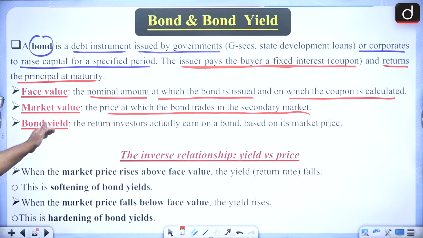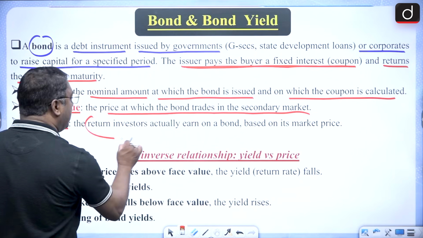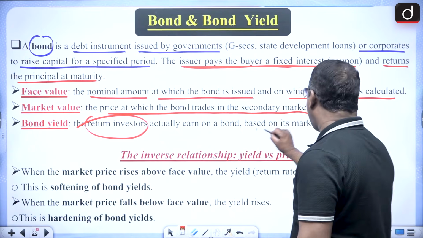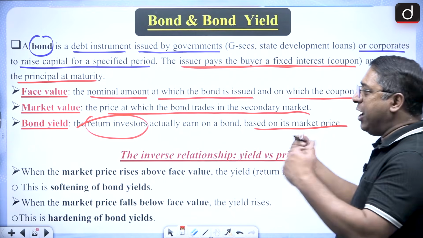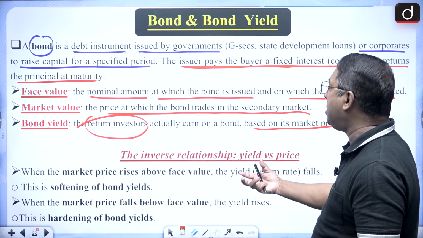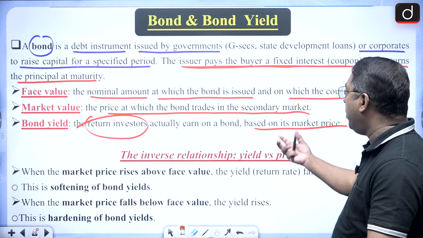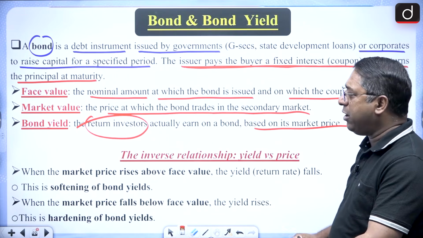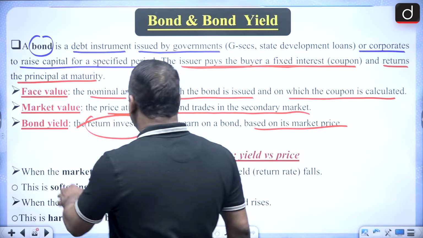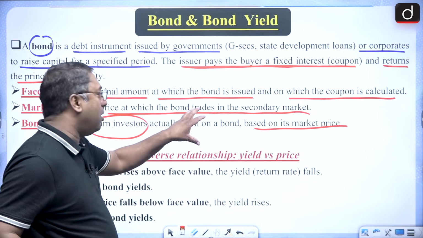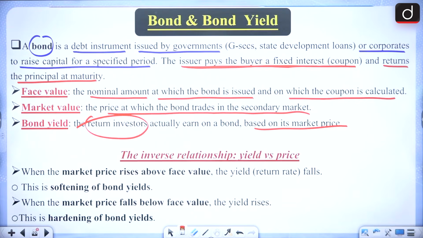And bond yield is the return the investor is earning based on its market price. Face value is the price at which the bond is issued. Market value is the price at which it is being traded in the secondary market. And bond yield is the return which the investor earns on the bond based on its market price.